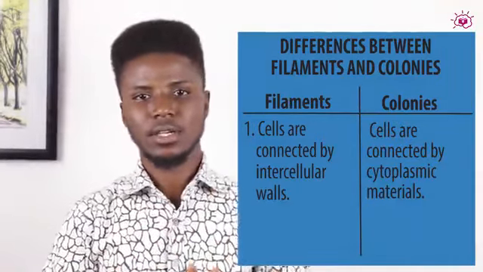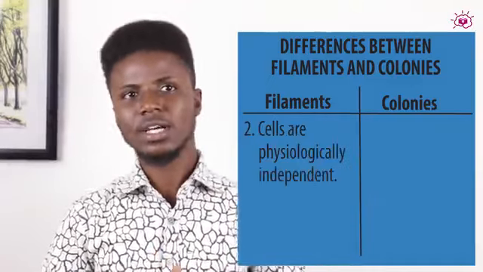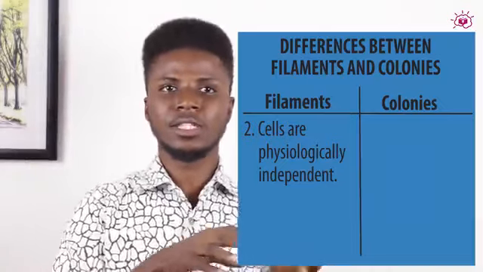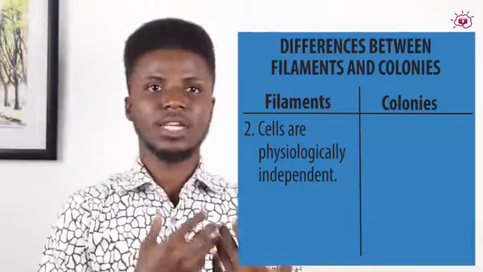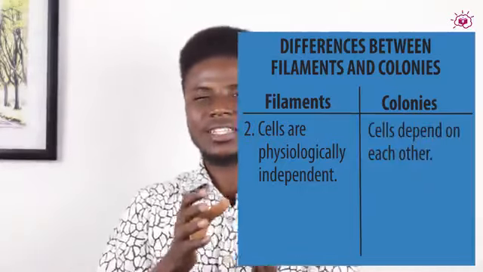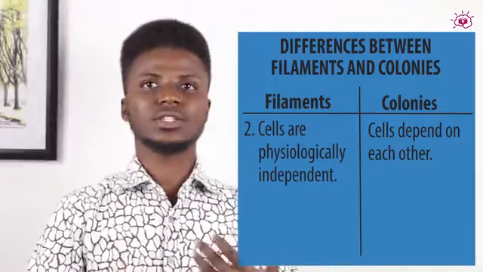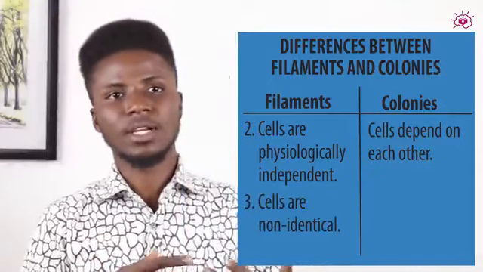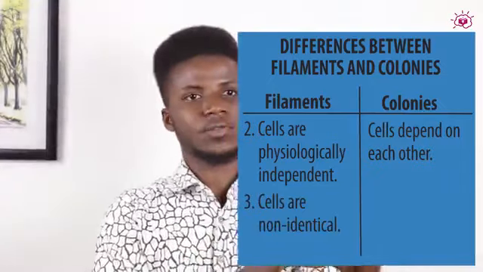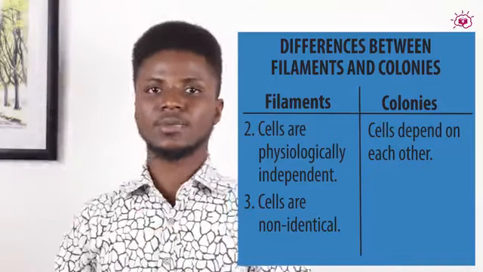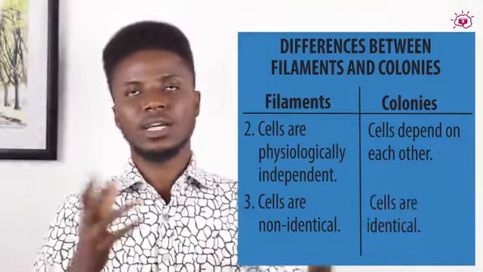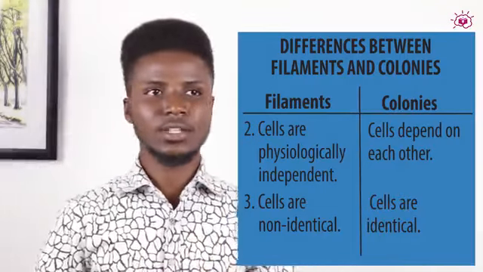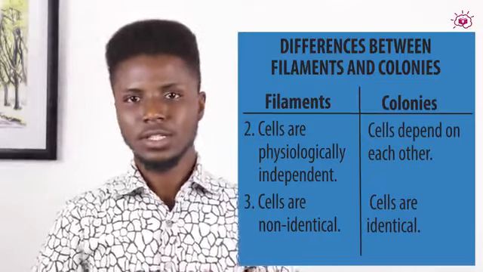cytoplasmic materials. Secondly, filamentous cells are physiologically independent, meaning that they don't need the cooperation of another cell to perform their function. Whereas in the colony, you can't tell them apart from each other. They depend on each other to function. And finally, like I said before, they can be differentiated. You can tell that, oh, this is one cell of Spirogyra, this is another cell of Spirogyra, this is another cell of Spirogyra. Meanwhile, in a colony, you can't tell them from each other. So that is a typical question that will be asked as regards this very short topic. See you next time.